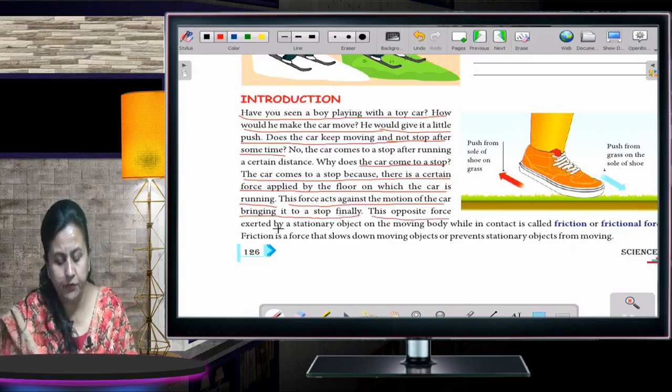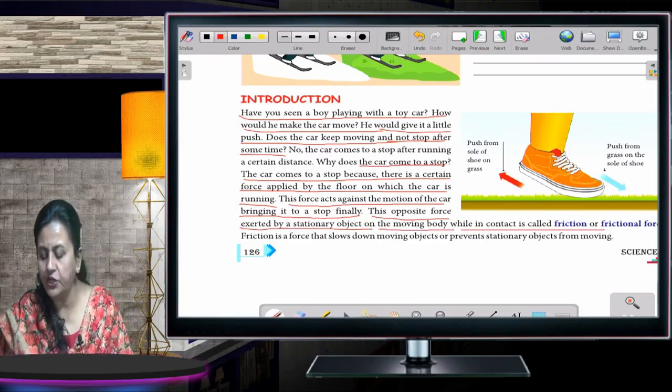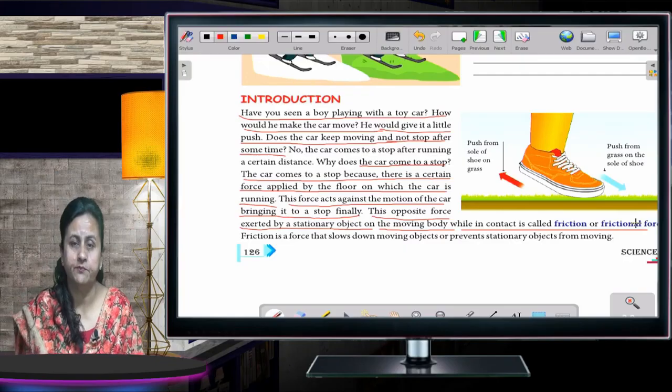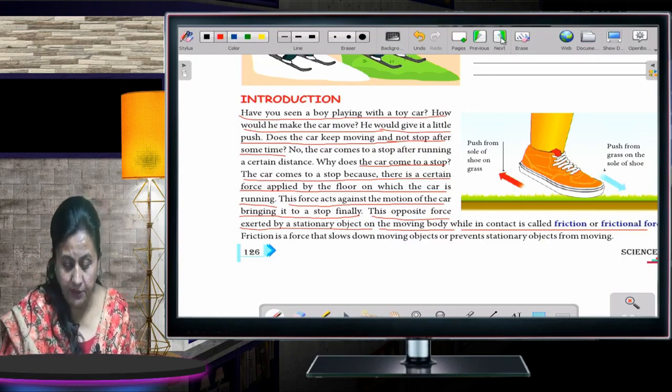This opposite force exerted by a stationary object on the moving body while in contact is called friction or frictional force. It is the force which acts on a body to stop it. Now, coming to the next one.